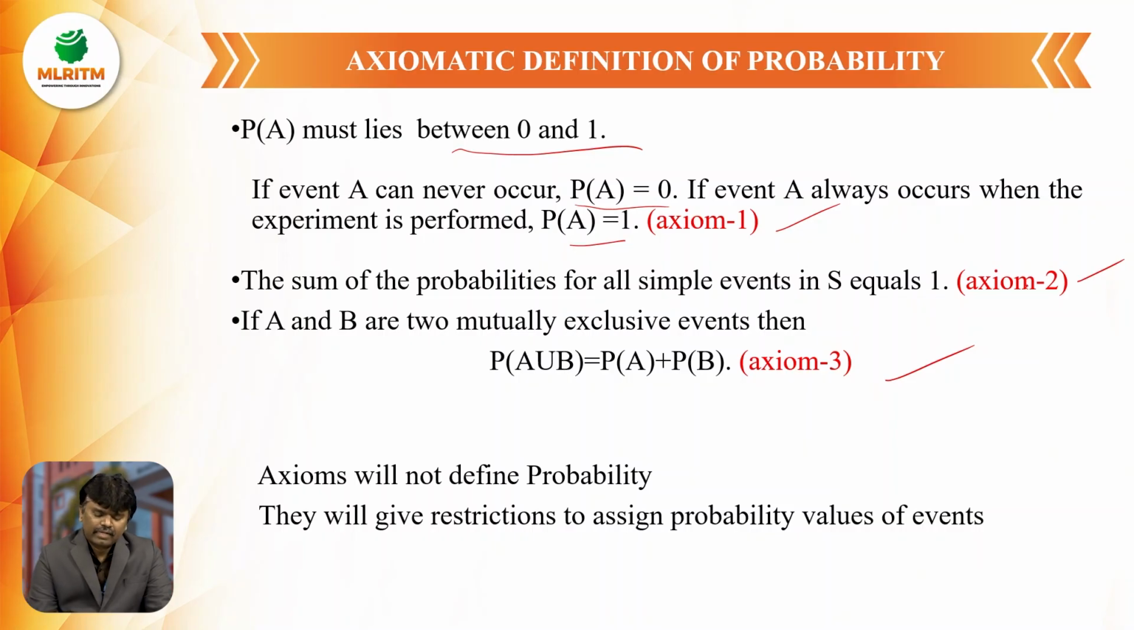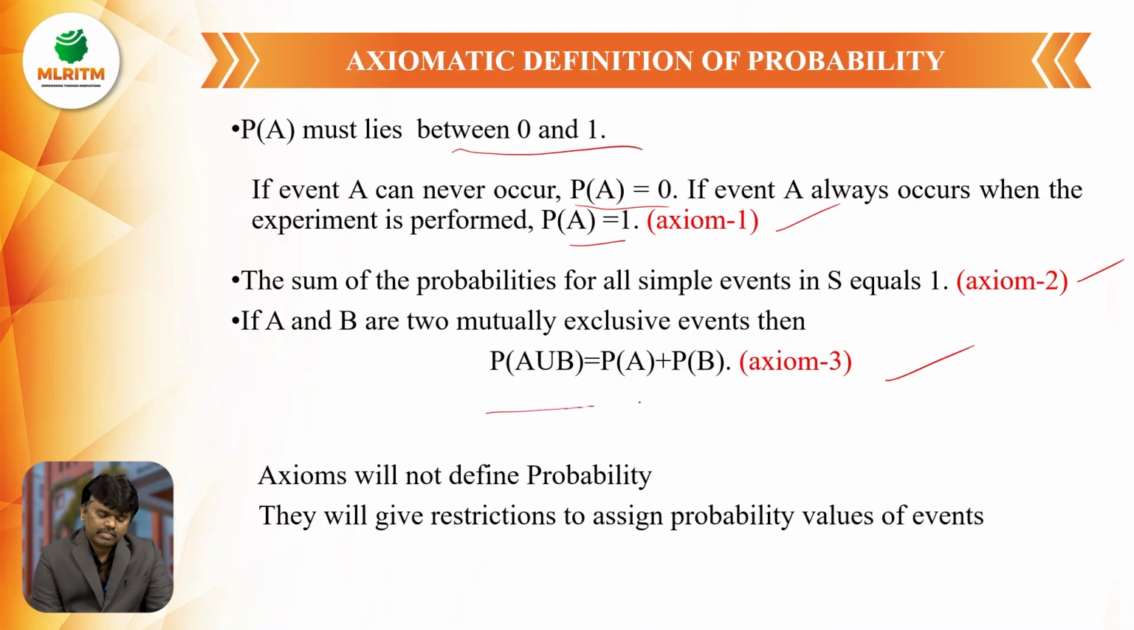Next, the second axiom is the sum of probabilities of all events in any experiment is equal to 1. In any experiment, it is having n number of events. The sum of probabilities of all those events is equal to 1. That is the second axiom.